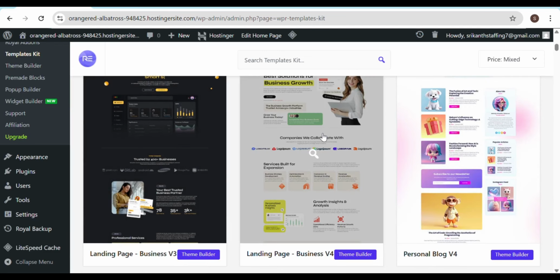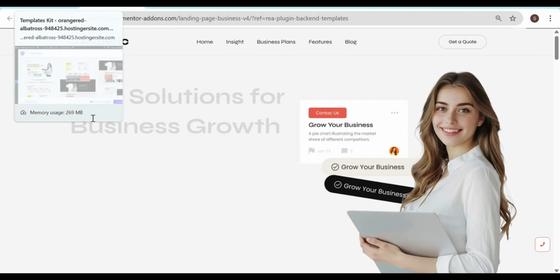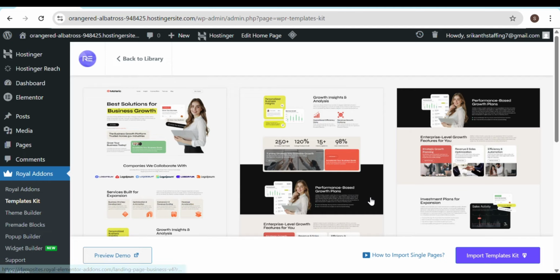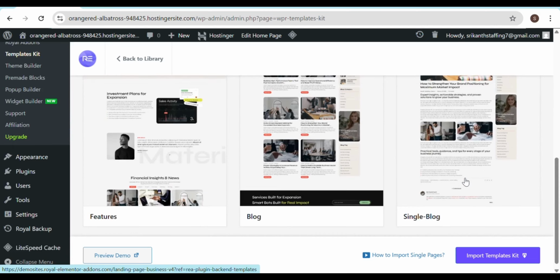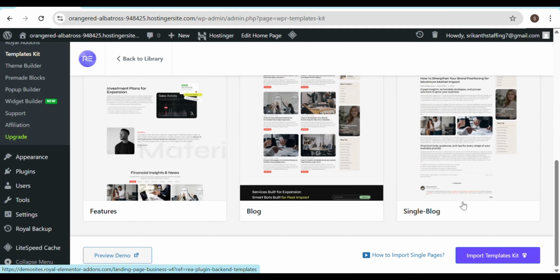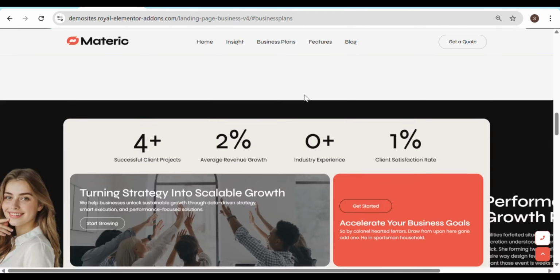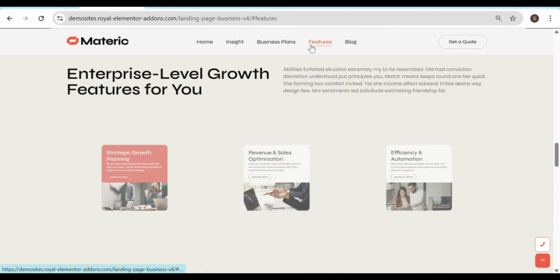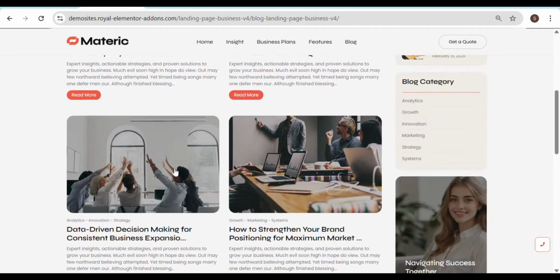So I'll choose this one, which has the home page. Let's have a preview of this one. This is the home page. This is the inside page. This is the business plan page, features, blogs, and a single blog page. You can see the same thing: business plans, features, and blog. So this is how it looks.